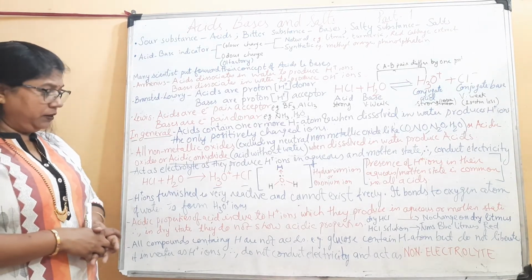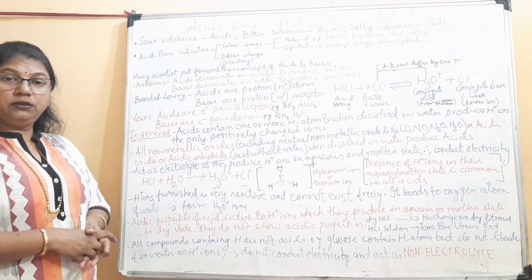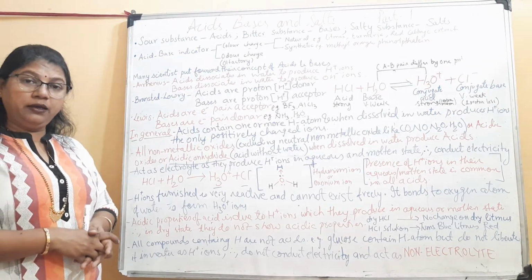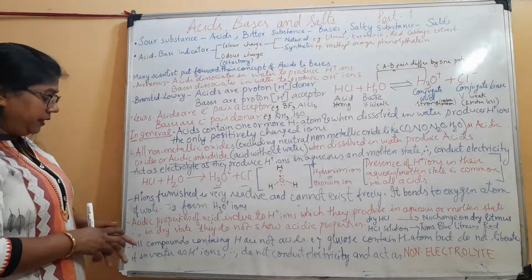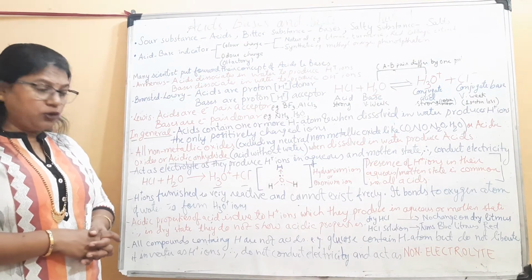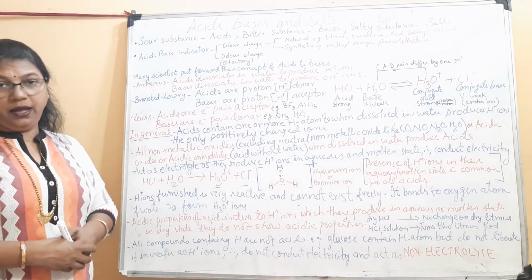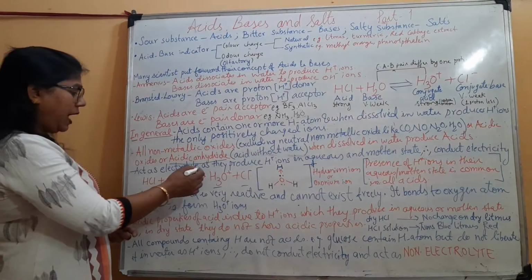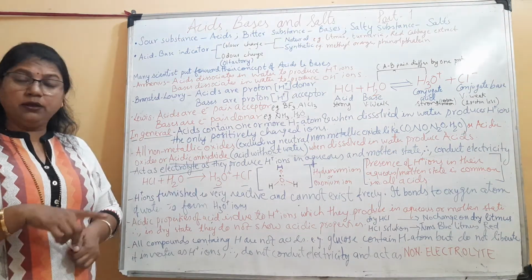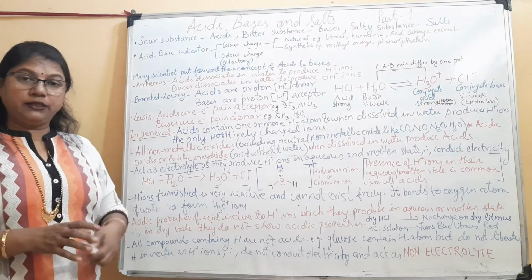What is the reason behind it? Glucose, though it contains hydrogen, that hydrogen is not replaceable in the form of H+ ion in water, and therefore it is not able to conduct electricity in absence of H+ ion, and thus acts as a non-electrolyte. As I told you, acids act as electrolytes, whereas compounds which contain hydrogen but do not release it in the form of H+ ions are called non-electrolytes.